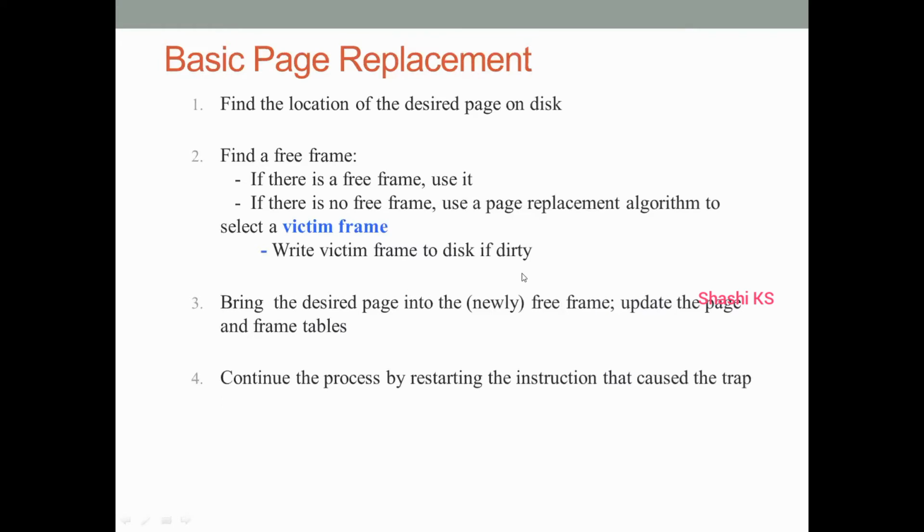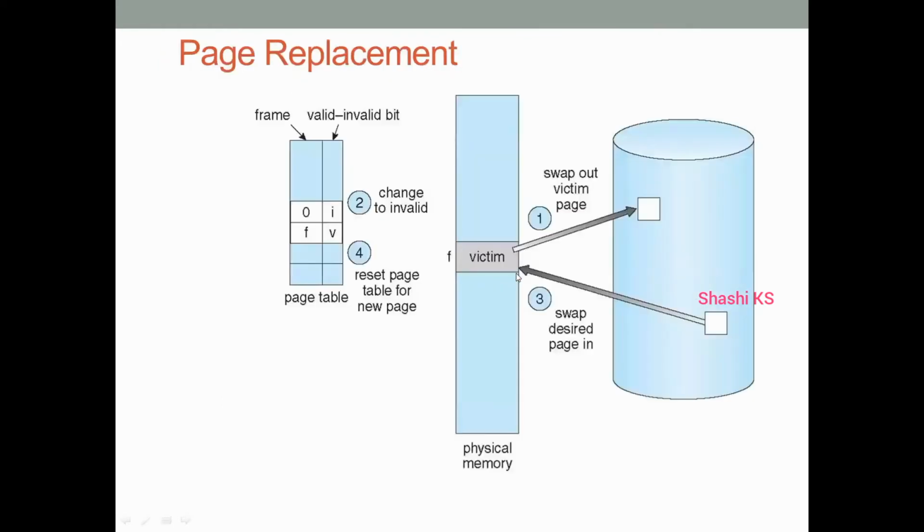That can be easily understood using this diagram. See here, there is one page on the disk. This is the page which I want to load back into memory. I don't have any free frame in the physical memory. So my second step is to find a victim frame. I find one victim frame from the physical memory. The victim page is whichever page is currently not used by the process, and the frame in which the victim page is present becomes the victim frame.